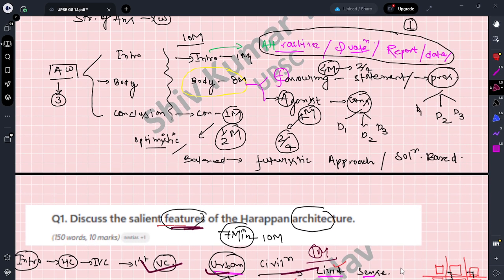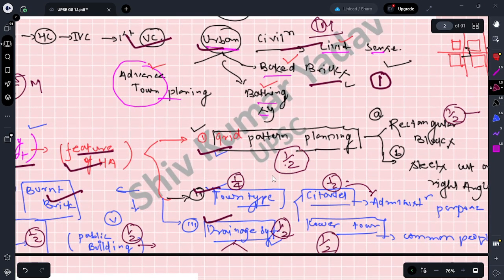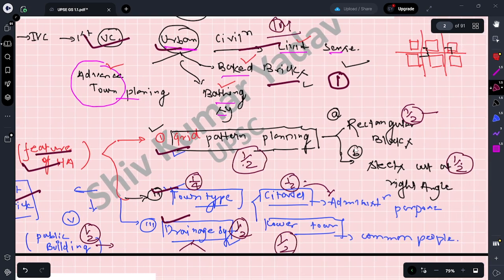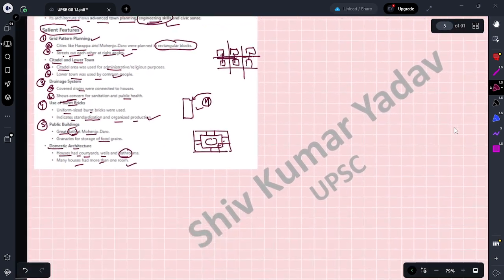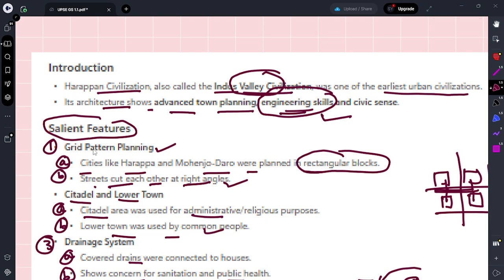First one is the pattern and the way of writing, how we should proceed point-wise. Think about what I did here: grid pattern planning. I wrote rectangular blocks, but actually there is a definition, grid pattern. Cities like Harappa and Mohenjo-daro were planned in rectangular blocks. No need to write this initial line. Do you understand what I'm saying?